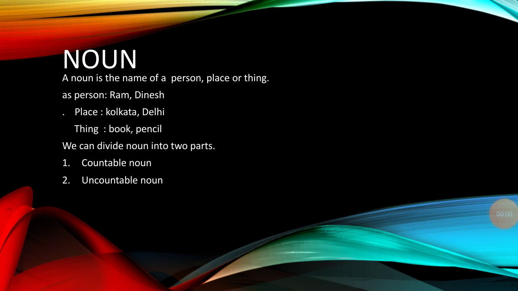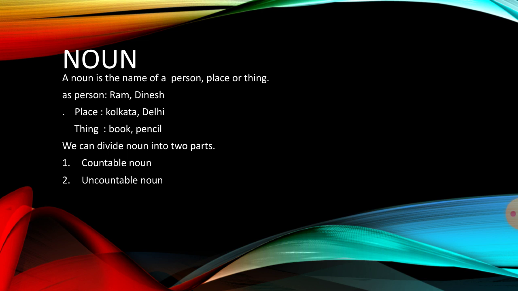Hello everyone. Today I have taken a basic topic of English grammar. Noun. A noun is a name of a person, place, or thing. Means all words used in a sentence as a name for any person, place, animal, object, etc. come under the classification of noun. For example, person: Ram and Dinesh; place: Kolkata and Delhi; thing: book and pencil.